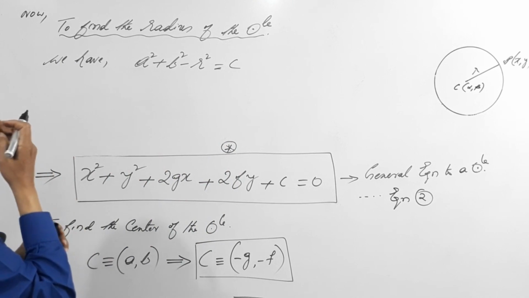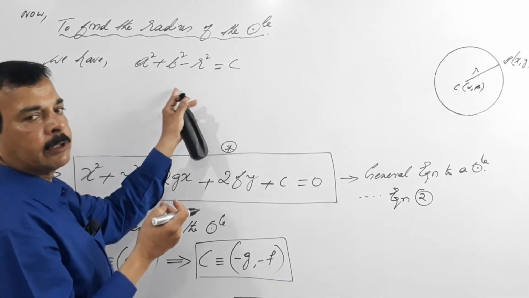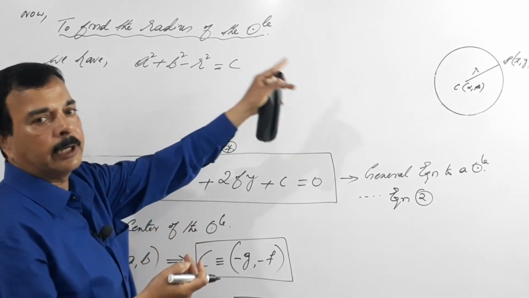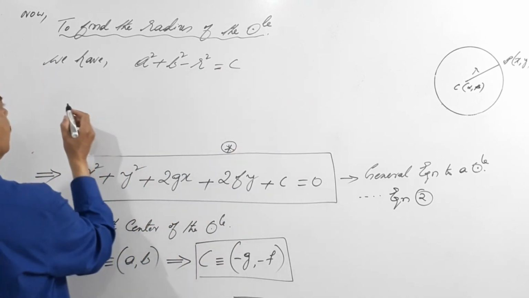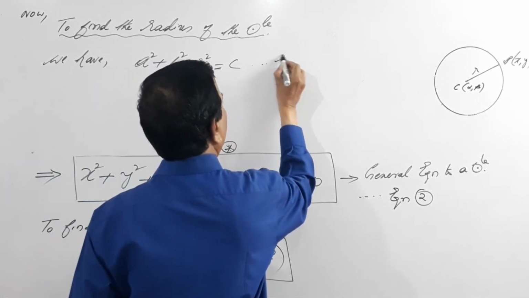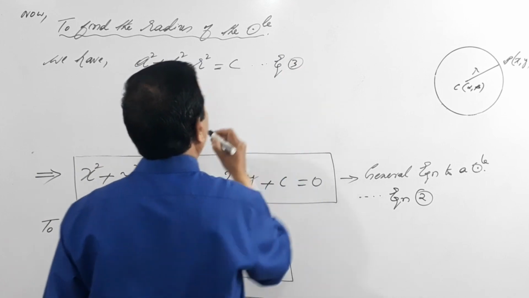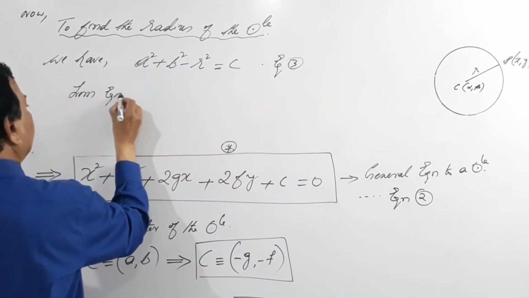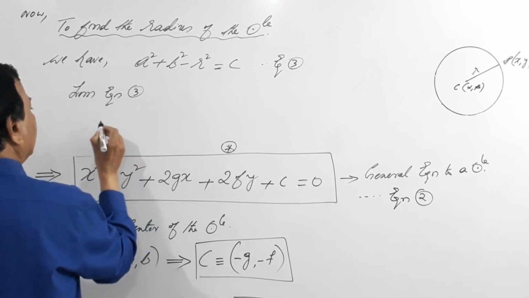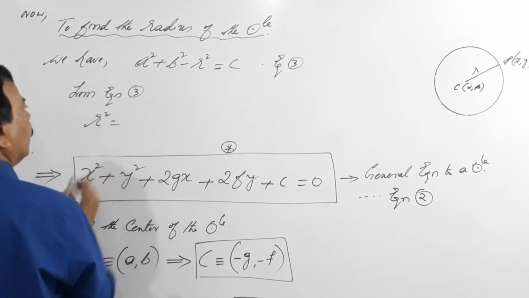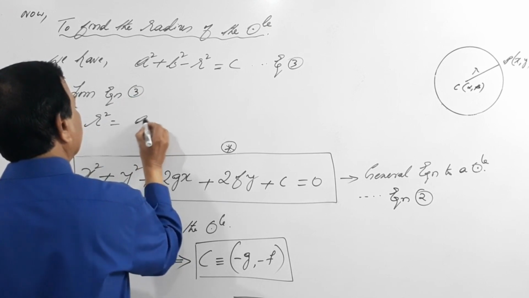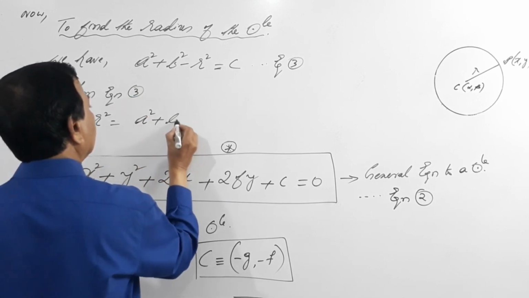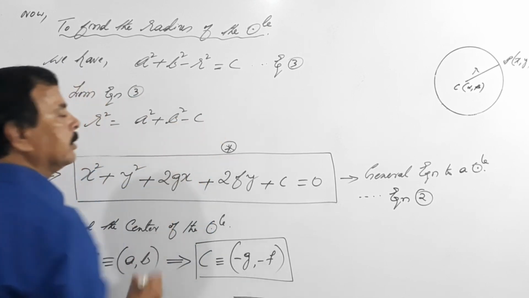So what I'll do, I'll bring this C towards the left hand side, I'll remove this to the right hand side. So this becomes what I call equation 3. From equation 3, r square equals to what? That is a square plus b square minus c, correct?